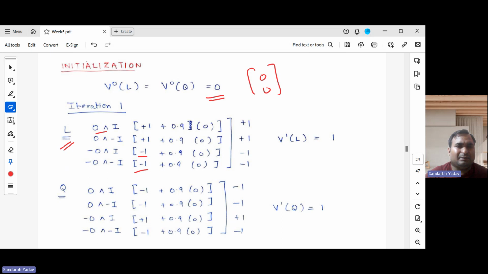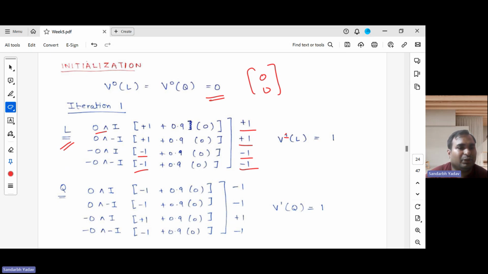When we solve this, we get this value. Remember, here we are not worrying about which action gave that value. In policy iteration we were worried about which action was giving the value, and we were maintaining some tiebreaker criteria. In value iteration, we simply care about the value. So V1 of the laughter state will be the maximum value, and it is 1.